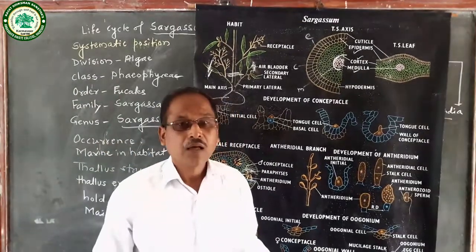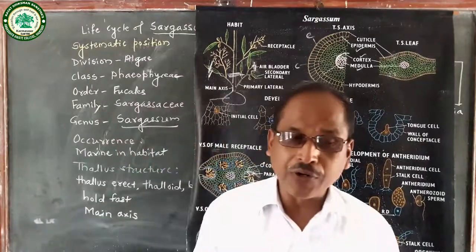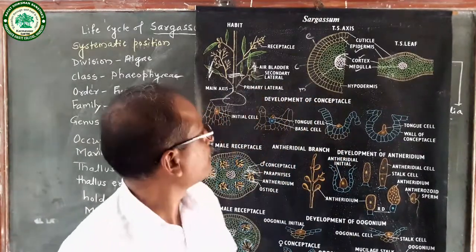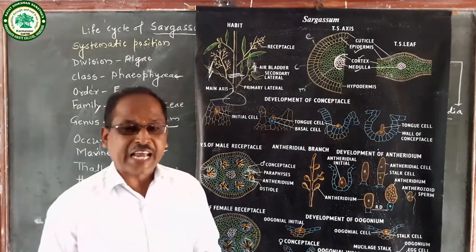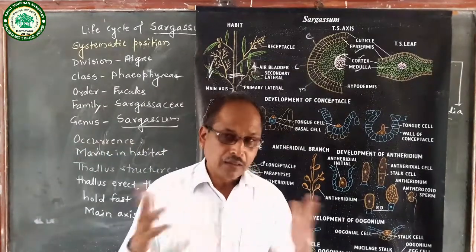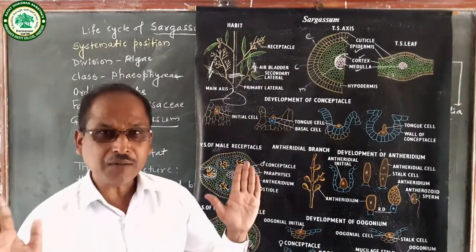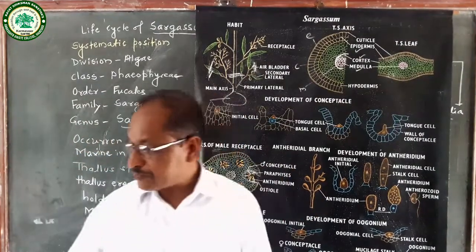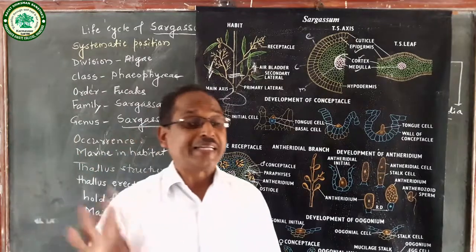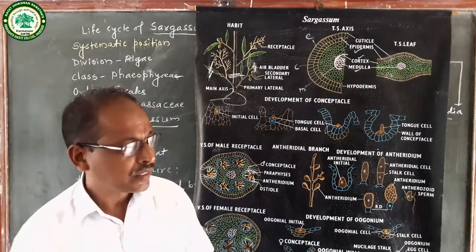Reproduction means production of new individual. In sargassum, reproduction takes place by vegetative method, then sexual method. Vegetative reproduction takes place by fragmentation. You know that fragmentation is the most common method.